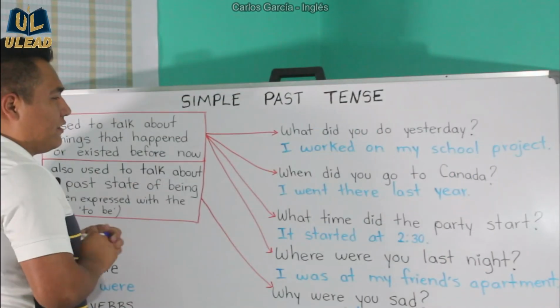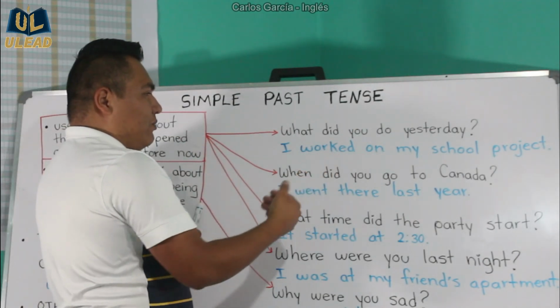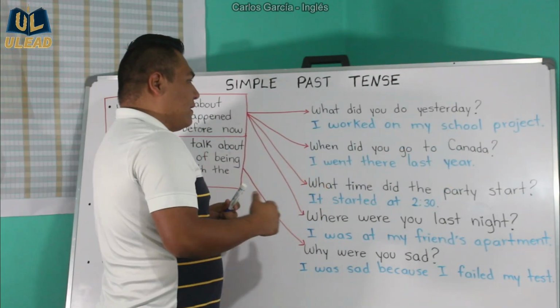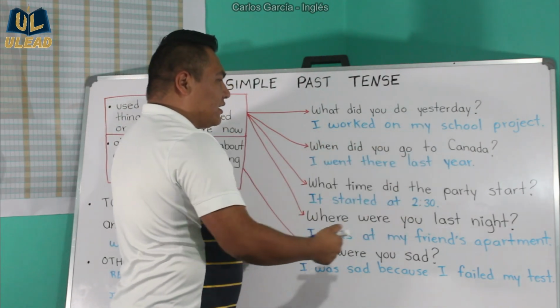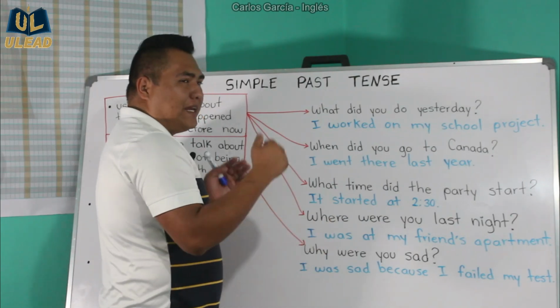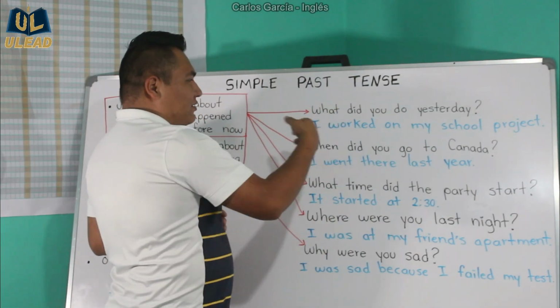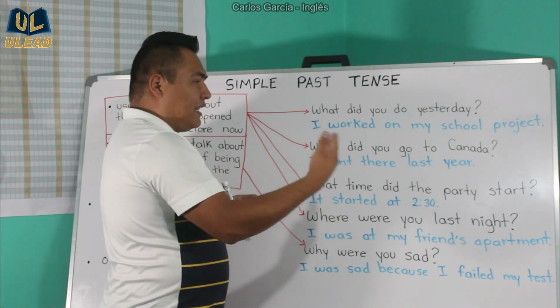Okay, and a few examples I can mention are like, what did you do yesterday? If somebody asks you, what did you do yesterday? You can reply, I worked on my school project, I visited my grandparents, I played all day, okay? Like, to talk about things that you did in the past. When did you go to Canada?